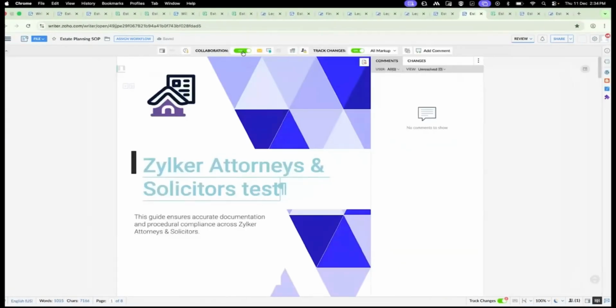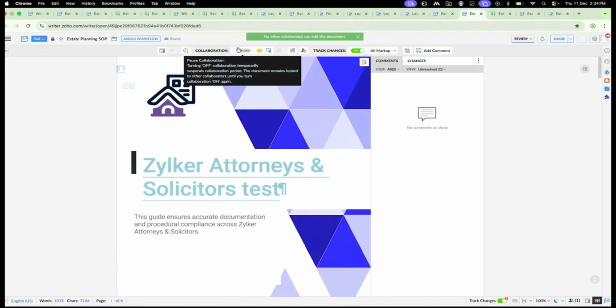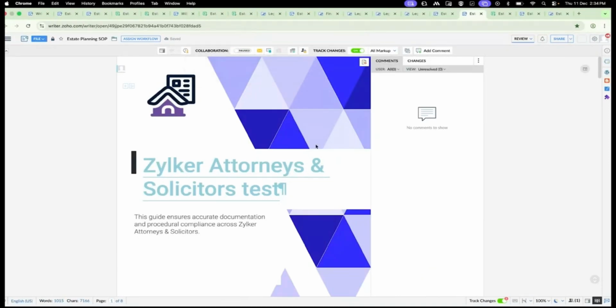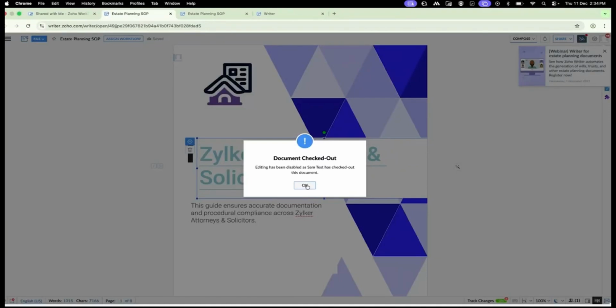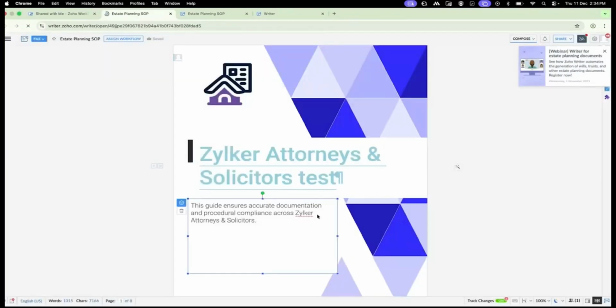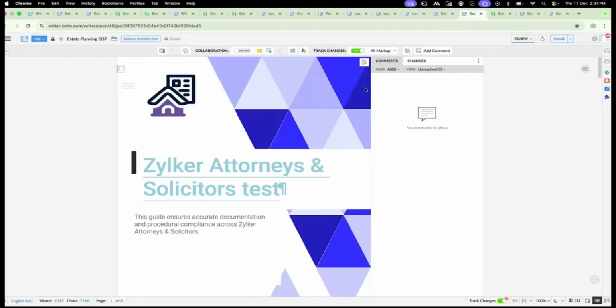But now the user wants to pause the collaboration. This option will pause the collaboration and restrict the collaborator from editing, so he will not be able to edit the document anymore. Along with that, we also have this track changes option, which will give you a complete view of what has been added, and the owner of the file will have control over whether it needs to be accepted or rejected.